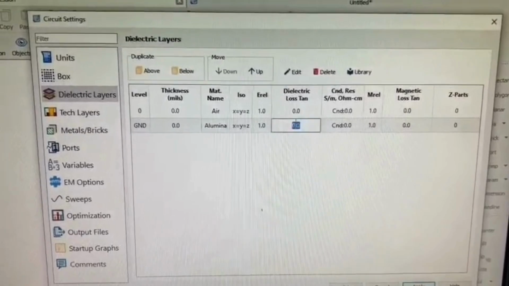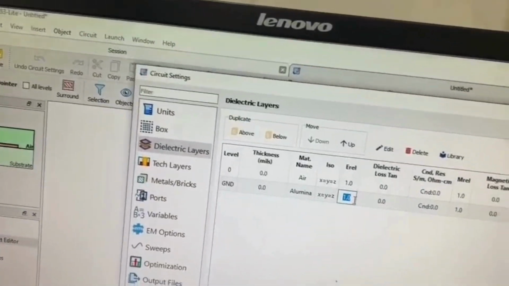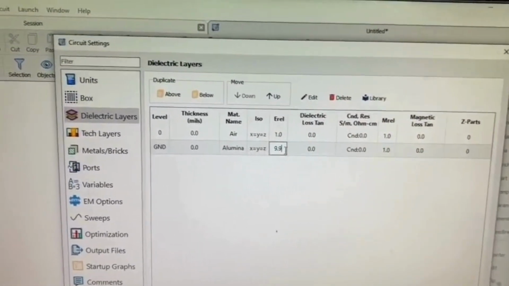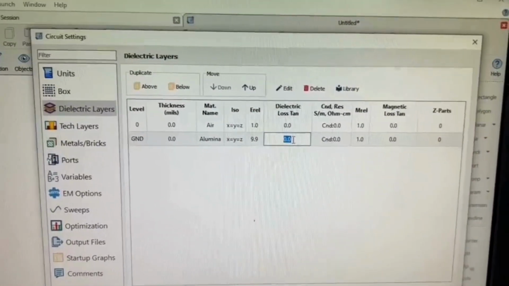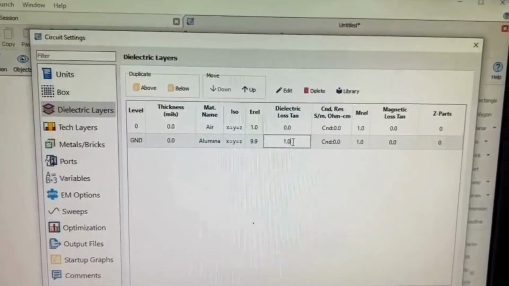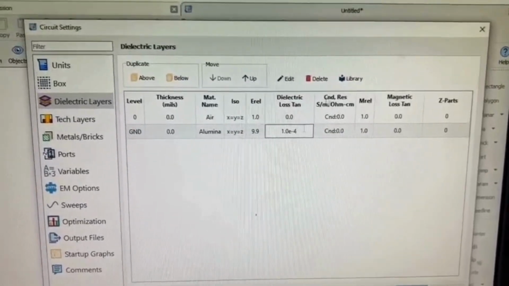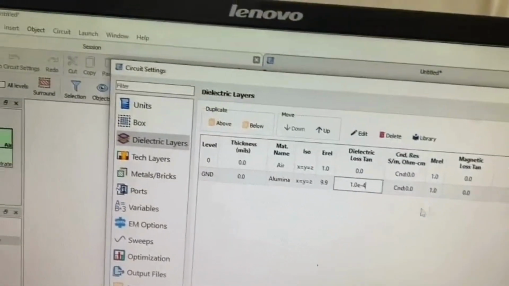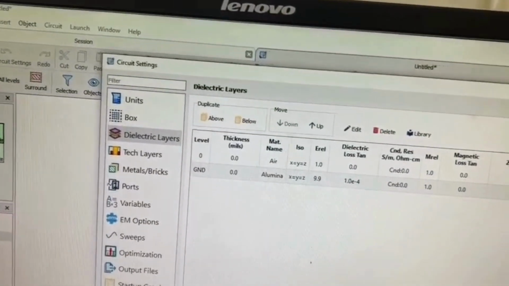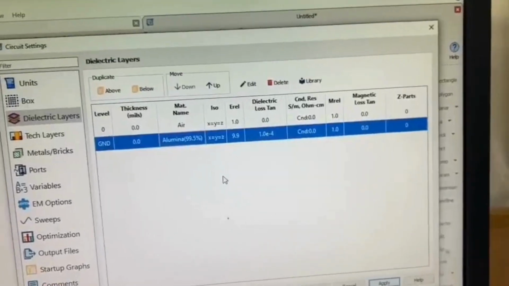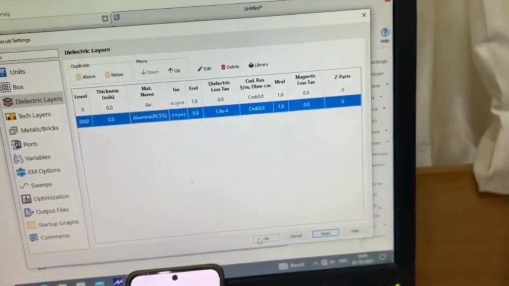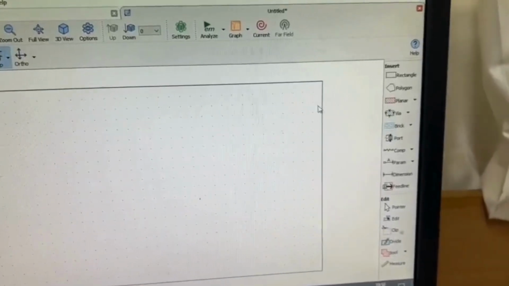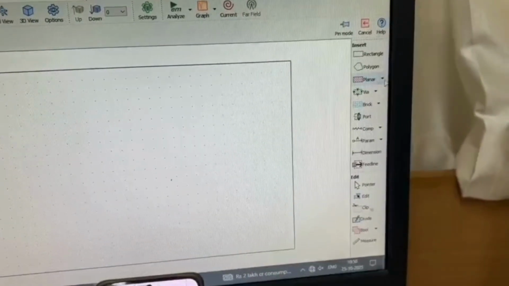In the level of ground, change the name as alumina. And the dielectric losses, the E relative as 9.9. The dielectric losses 1.0 E minus 4. Then click on apply. The dielectric properties of the 99.5% pure aluminum. Now click on OK.